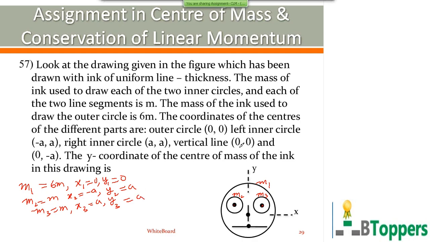For the vertical line, the mass is m4 equal to m. The vertical line is at 0, 0. Center of mass of the vertical line is at 0, 0. That means x coordinate x4 is 0, y4 is 0.